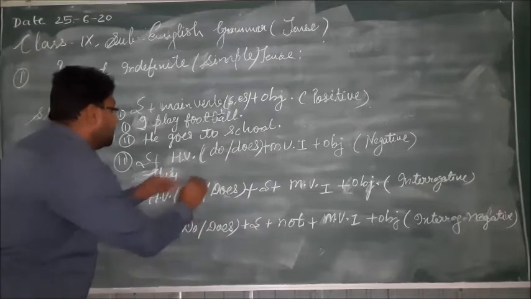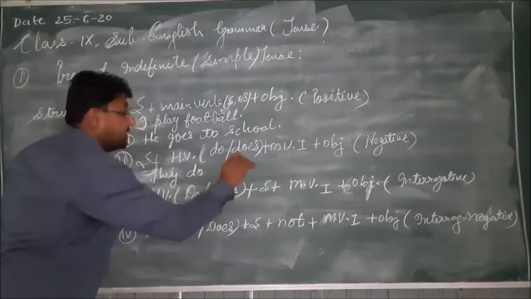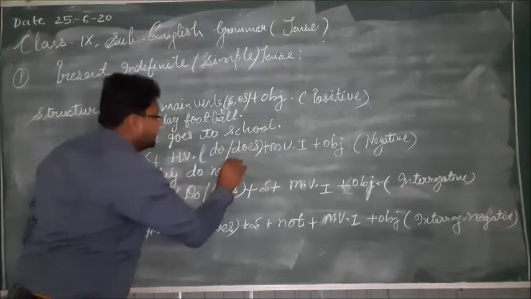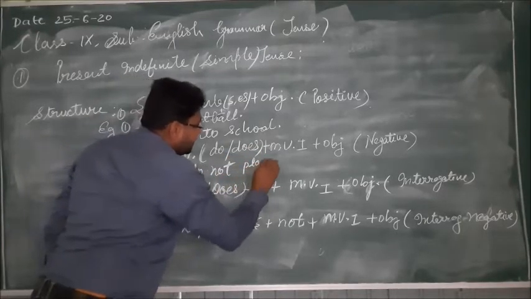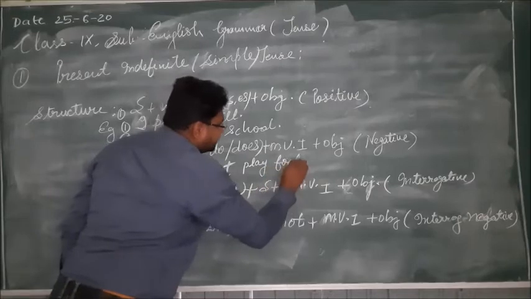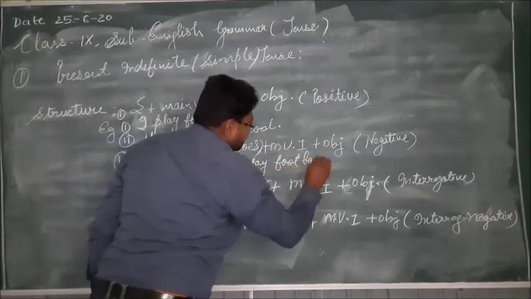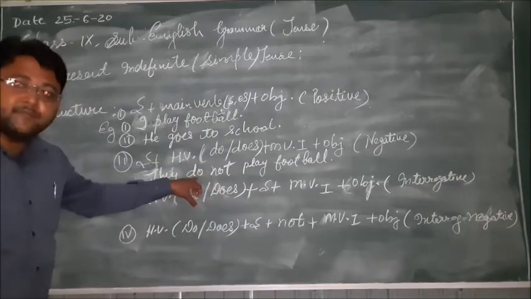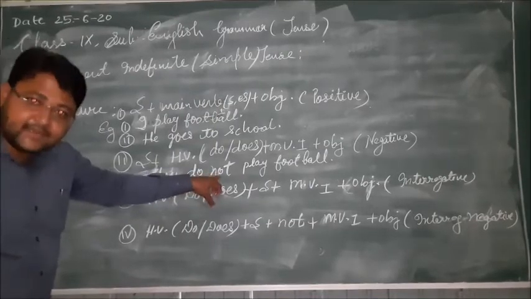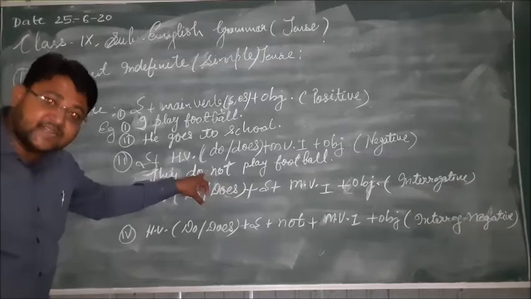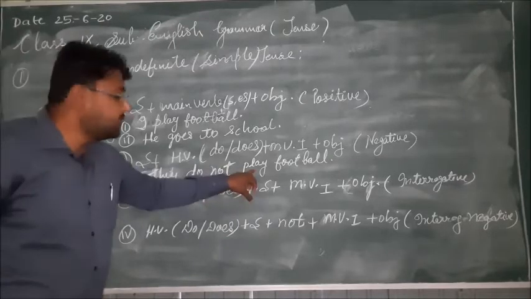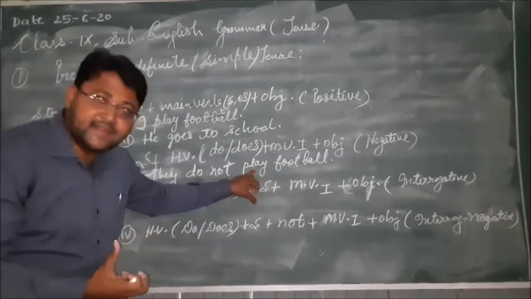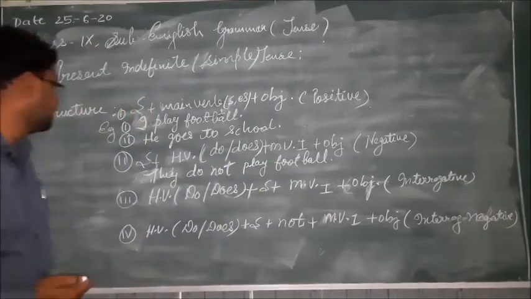They don't or do not play football. After the helping verb do, we applied not to make the sentence negative, and then the main form of the verb play is applied here, and then object.